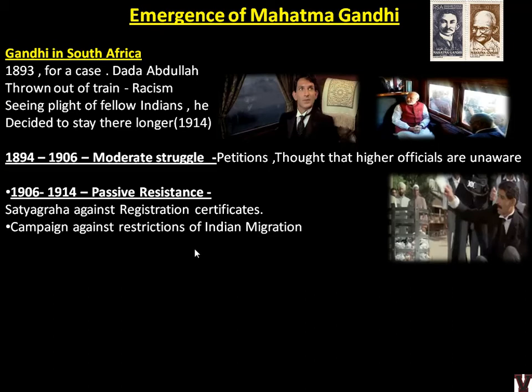Campaign against restrictions of Indian migration. There were also restrictions on Indians traveling from one place to another within South Africa. So that also he raised his voice. Then he set up the Tolstoy Farm. That's the name of the farm or ashram which he set up in South Africa. The same model, he will bring back into India and form in Gujarat and many other places. He will be forming the Sabarmati Ashram and all.